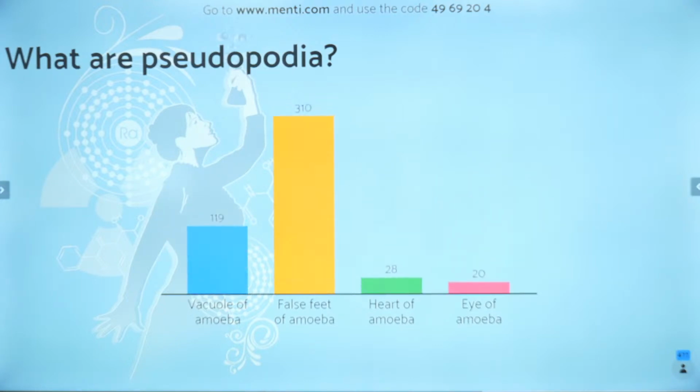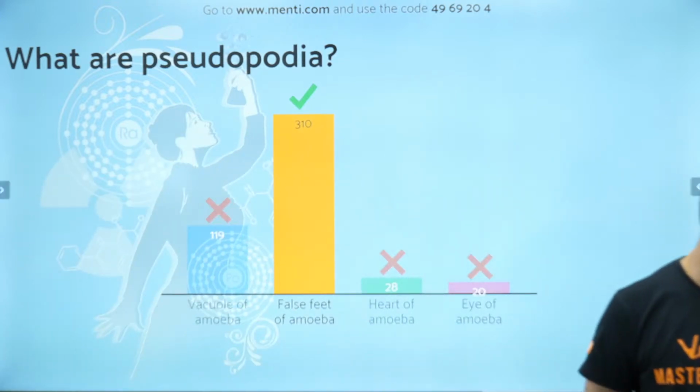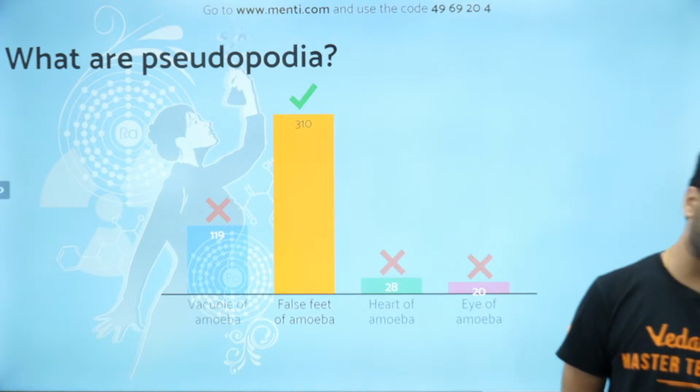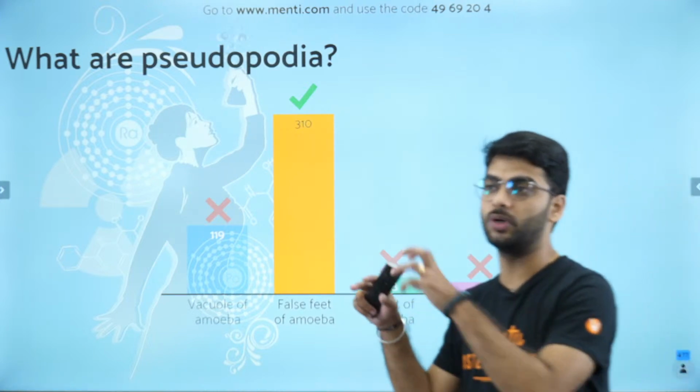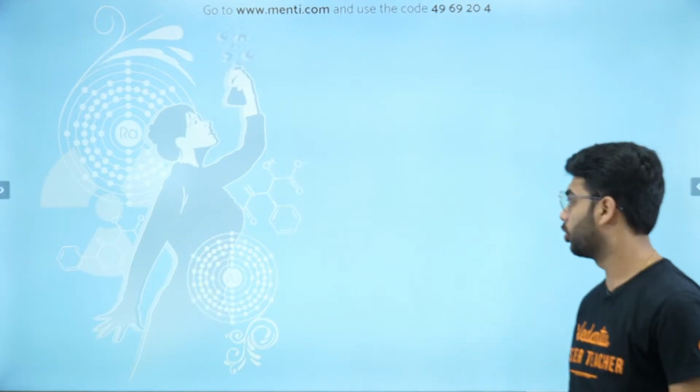Very well. Wow, more than 300 out of 470 students have answered correctly that it is the false feet of the amoeba. It helps the amoeba to move towards the food and capture the food within its body. So that is pseudopodia.